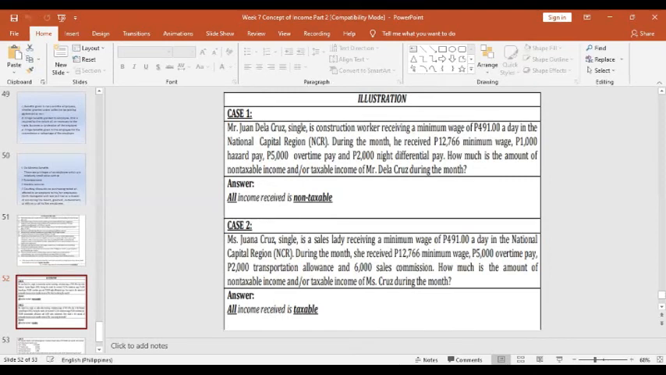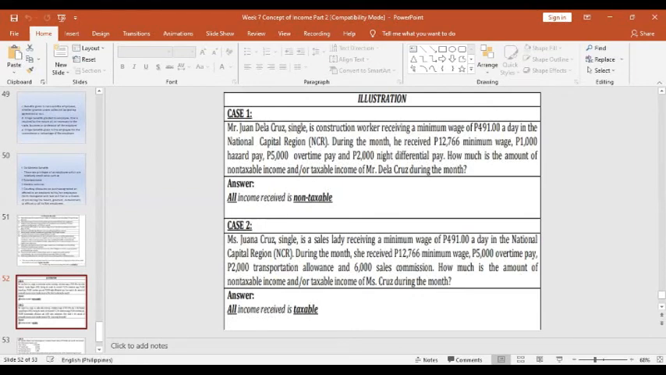So the answer is that all income of Mr. Juan de la Cruz is non-taxable due to the minimum wage earner exemption, where all the privileges and benefits shall not exceed 30,000 pesos. Okay, as I mentioned earlier. So that's why all his income is non-taxable.